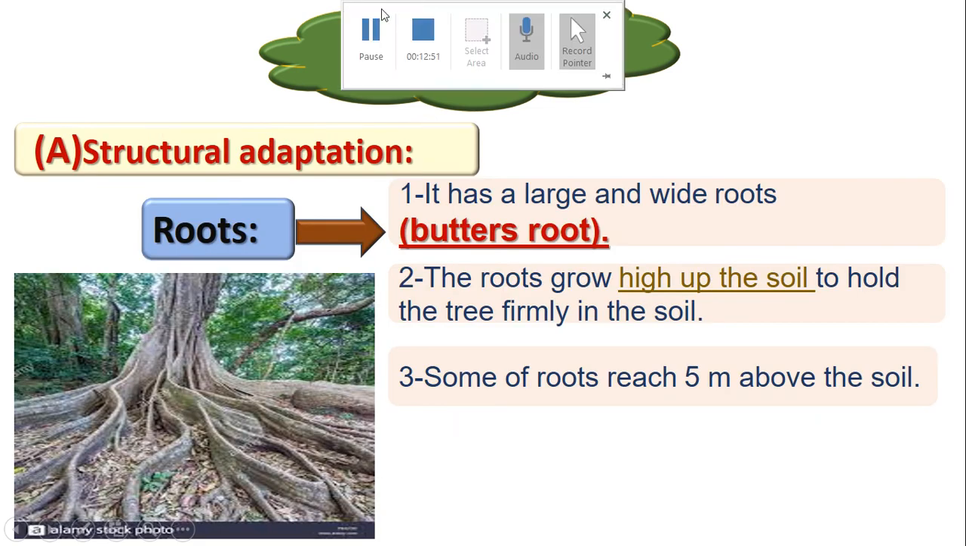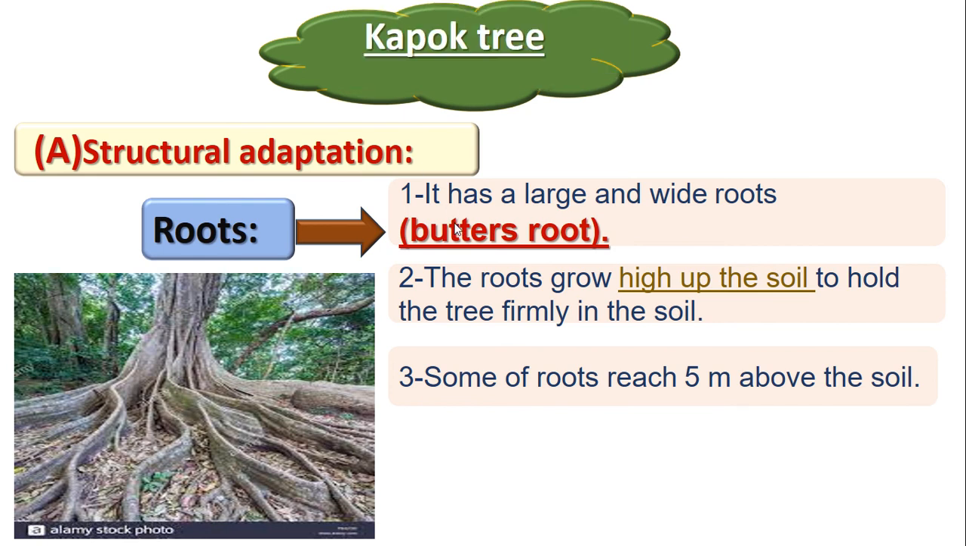Okay, let's start to talk about the roots. The roots of kapok tree are very large and wide. They are called buttress roots. The buttress roots are very large and wide because the kapok tree is very tall and big. So what is the name of the roots of kapok tree? Buttress roots. Okay, can you see on the picture?